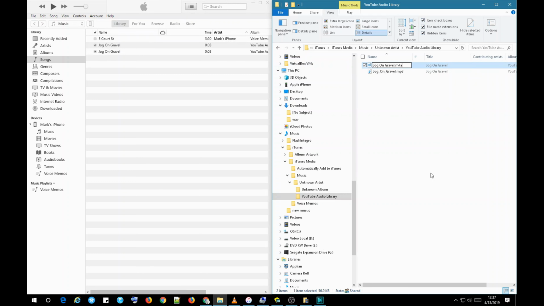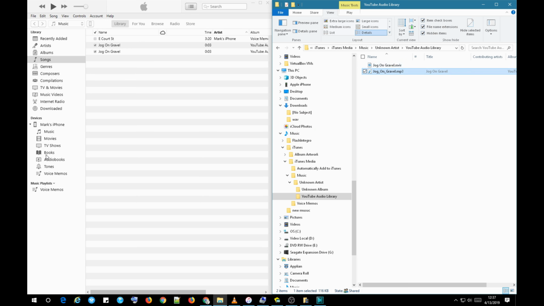Highlight that. Now you want to change the extension from M4A to M4R. M4A is the MPEG-4 audio, M4V is MPEG-4 video, M4R is ringtone. So you want to change it from M4A, the AAC audio, to M4R.